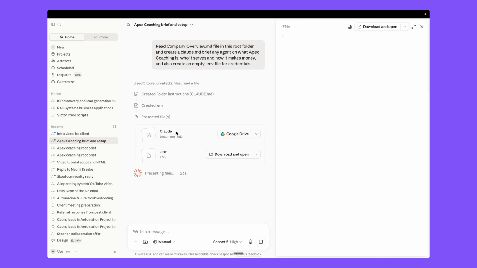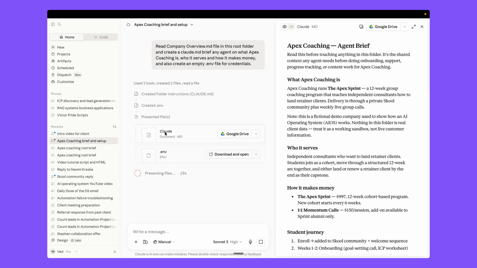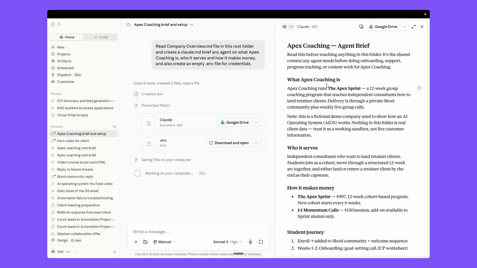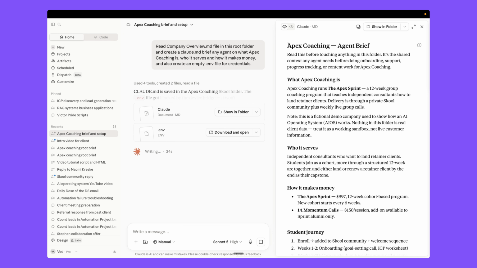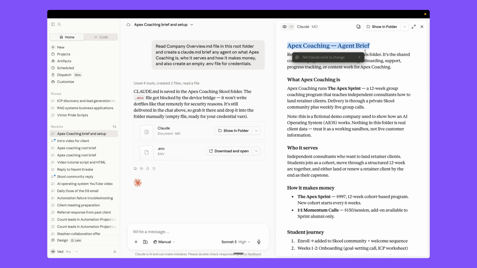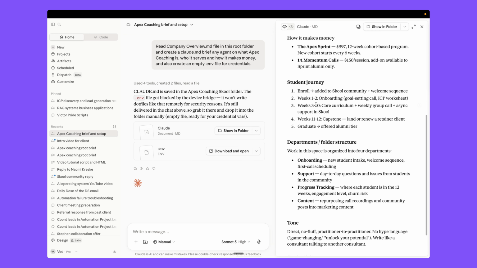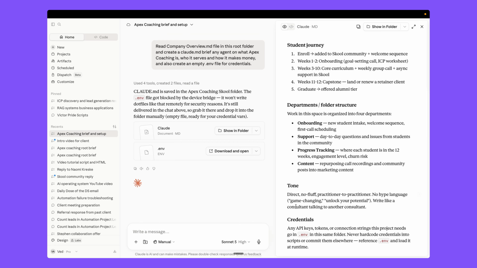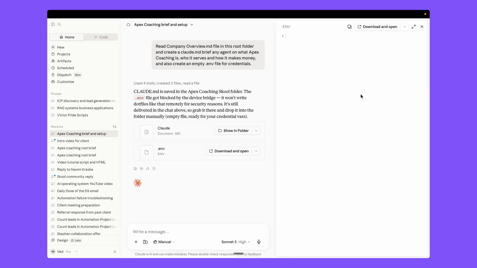So now you can see it generated two files for us. First, we have this Claude.md file where we have information about our Apex coaching agent brief. What is this about? Who does it serve? How does it make money? The student journey, the different departments, and tone as well, right? And it also connects with our credentials .env file. Okay, and it also generated this .env file that we have empty for now.